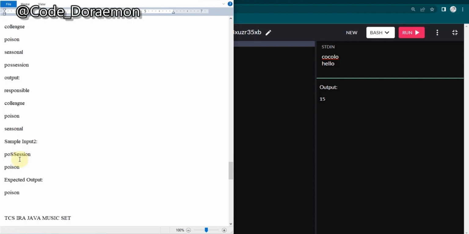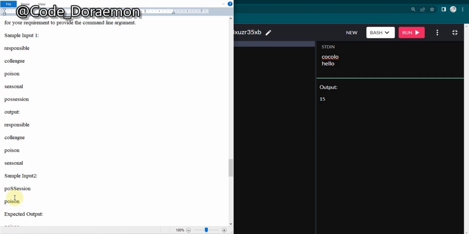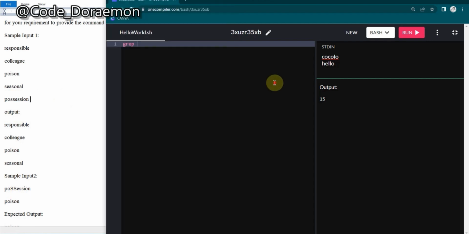And in sample input 2 also, they have given words like possession with S in capital, and poison, and it should return poison. So these are the 2 test cases. In the 2 test cases given, if you are smart, you might have noticed this possession word got repeated. So you might think, I'm going to get the possession using grep, and then I'm going to ignore it.